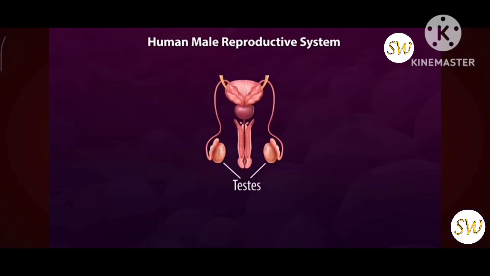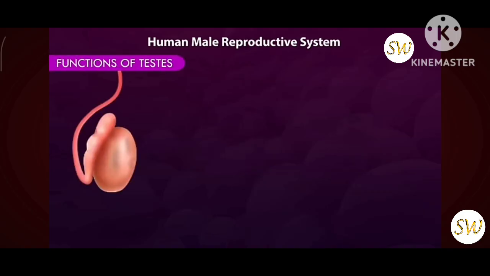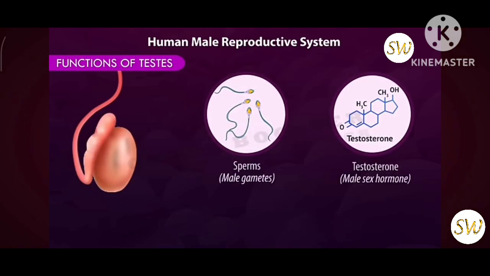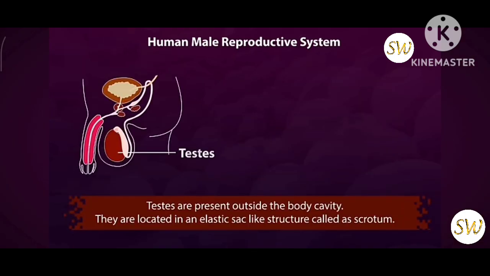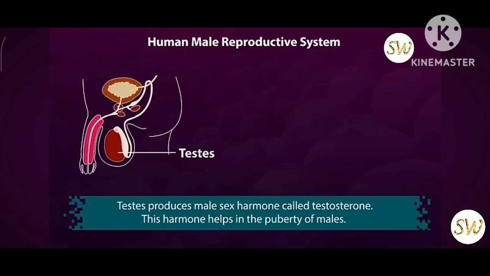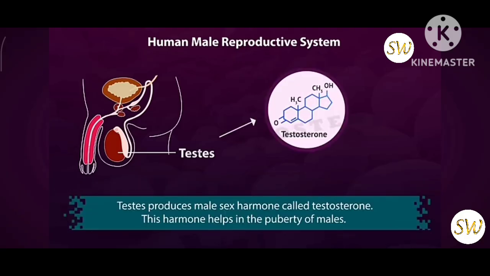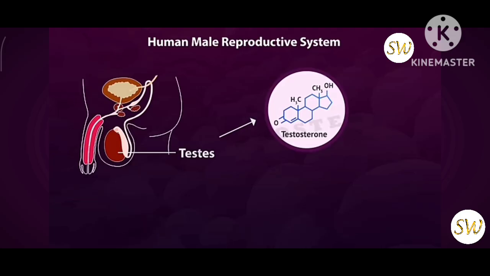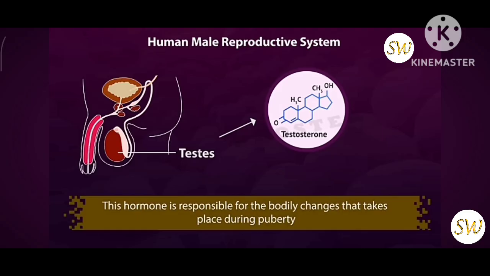There is a pair of testes present in the male reproductive system. The production of male gametes and secretion of the male sex hormone is done by the testes. Testes are present outside the body cavity. They are located in an elastic sac-like structure called the scrotum. The testis produces the male sex hormone, that is testosterone. This hormone helps in the puberty of males. This hormone is responsible for the bodily changes that take place during puberty.